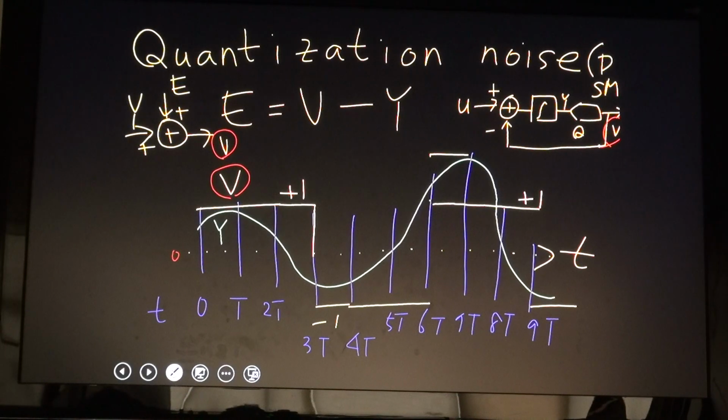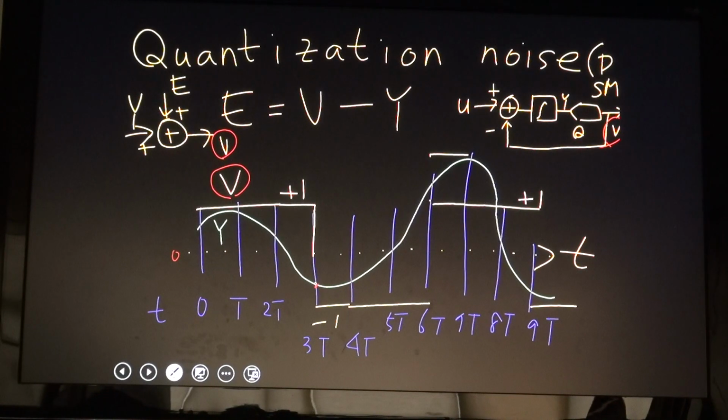When Y is larger than 0, my V will be +1. If my Y is smaller than 0, my V will be -1. The difference between V and Y will be my quantization noise. How does it look?